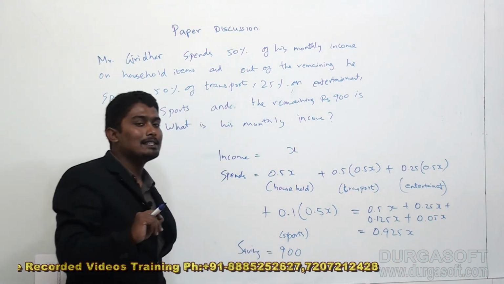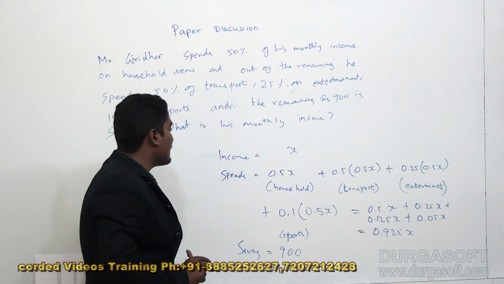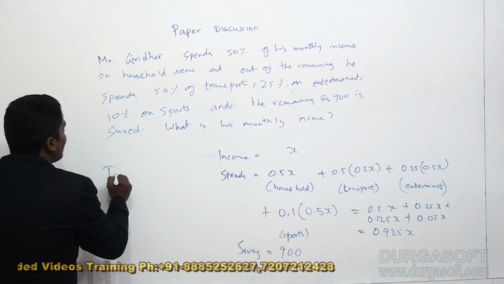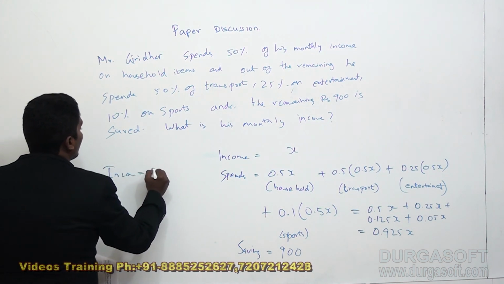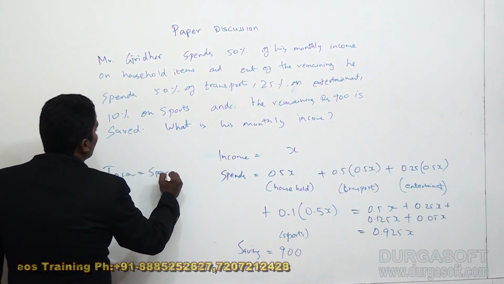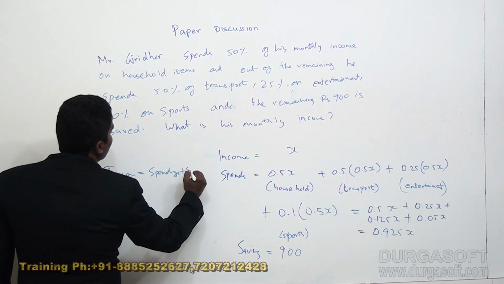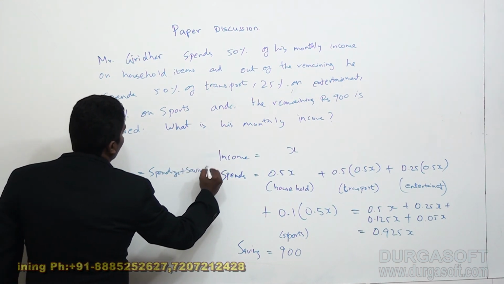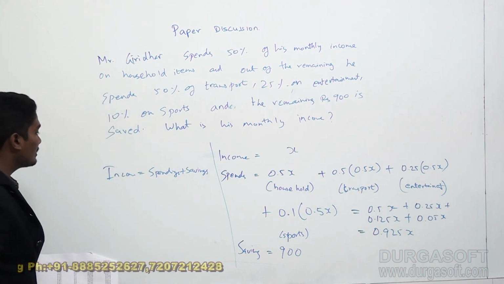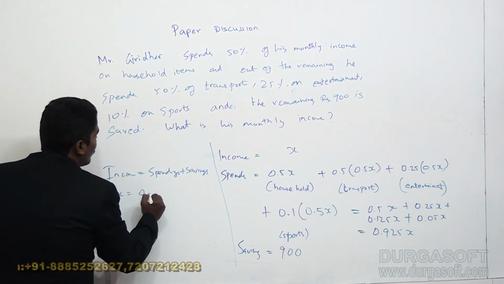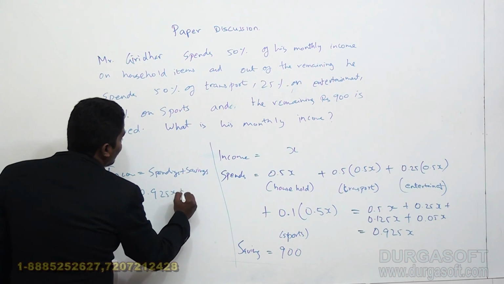His total savings is 900. I know his income is X. I can say that income is nothing but spendings plus savings. So X will be equal to 0.925x plus 900.